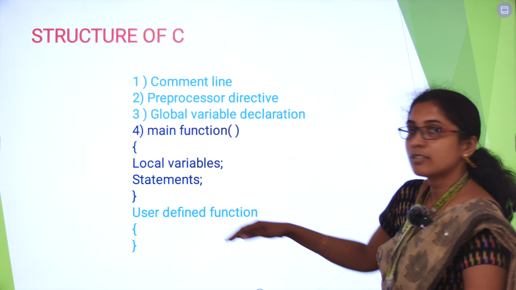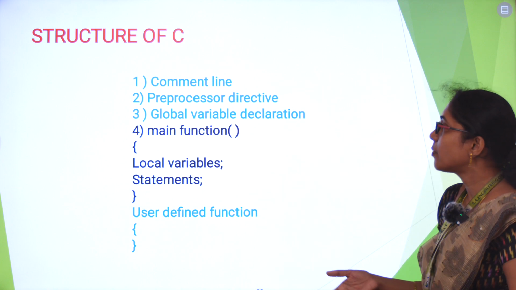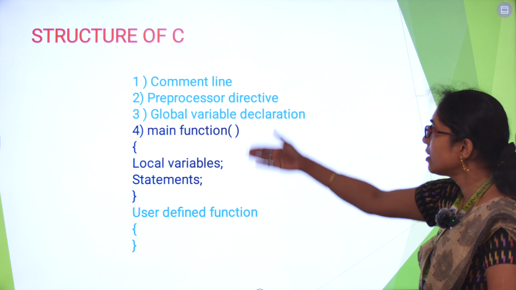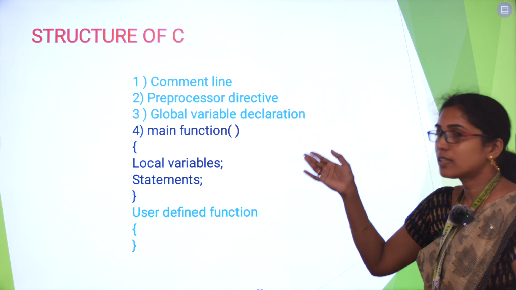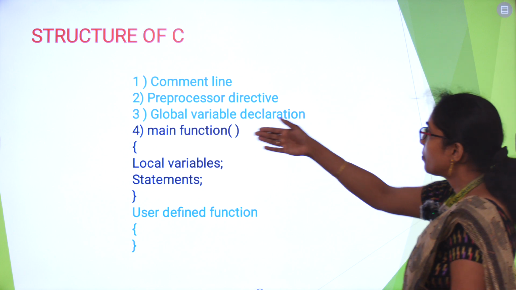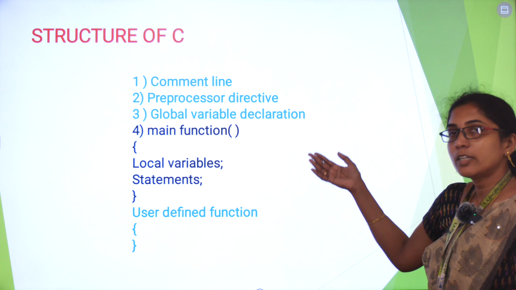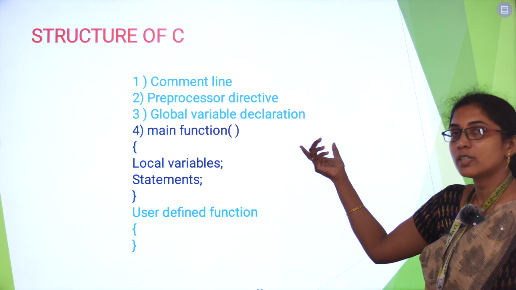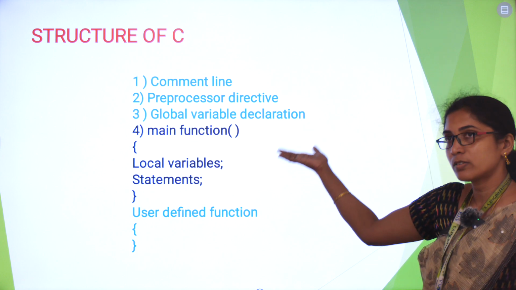So this is the general structure of C. First one is the comment line. This is just for our understanding. For our understanding, we can write any statements, and that will come under the comment line. It will start with a slash. Then preprocessor directives. If you are using any predefined function, we have to include the library files. Hash include, all those will come under preprocessor directives. Hash define is used to define a constant.